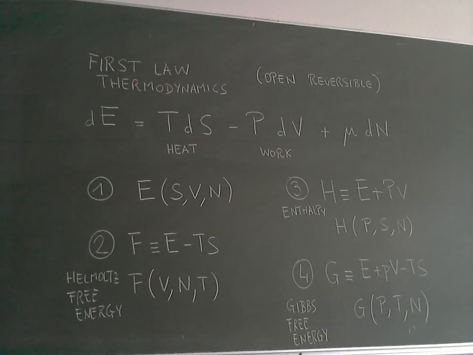We could have done something also with the chemical potential and changed N and mu, and we would have other combinations of variables. But normally we will work with these 4 different transformations, and particularly with number 2 in statistical mechanics.